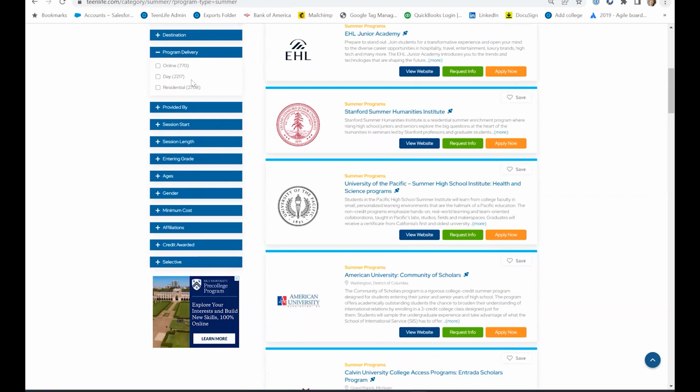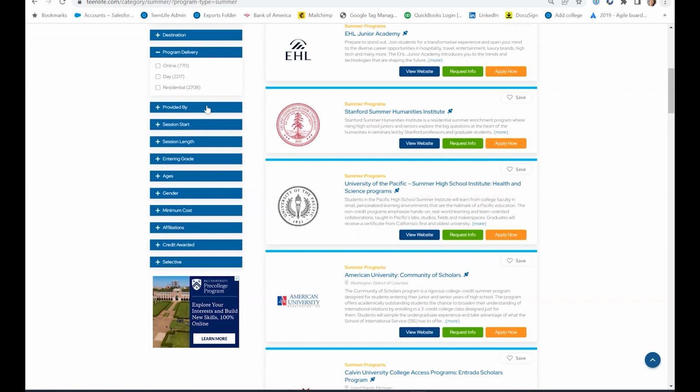Is it online? Is it in person, but a day program where you still live at home? Or is there a residential option? This could be a dorm room, it could be a homestay, it could be a tent, it could be a hotel, it could be a boat. So these are really popular selections if you're thinking about which one of these that you can go after.